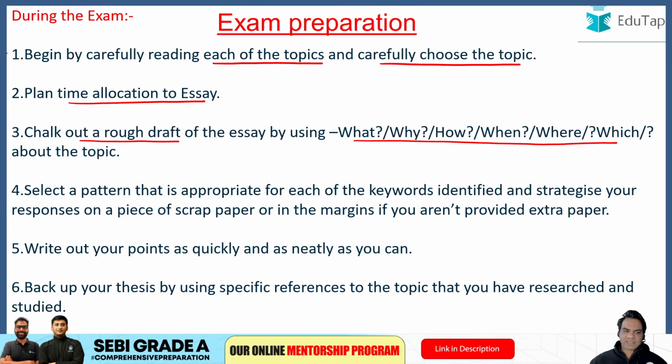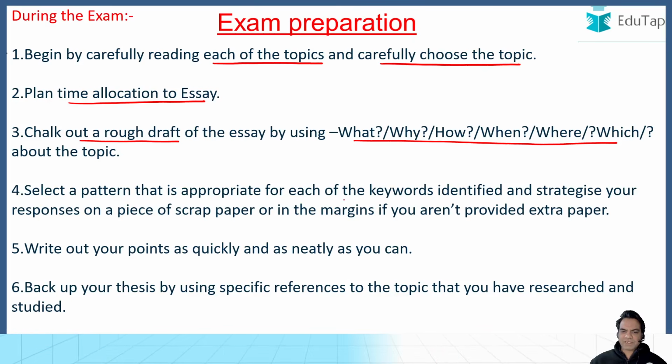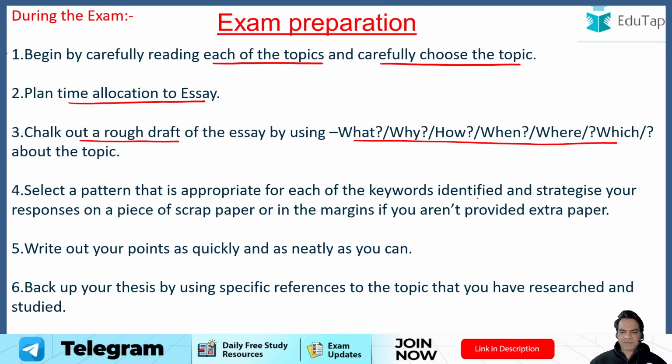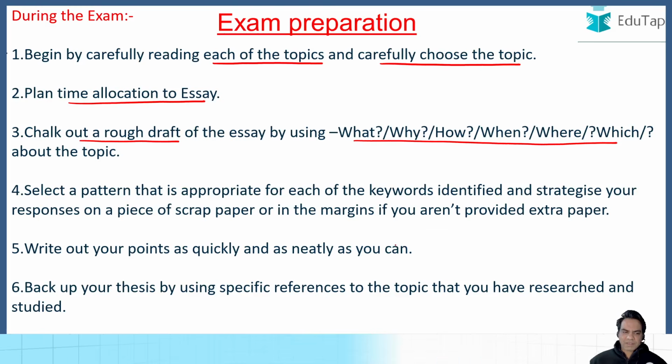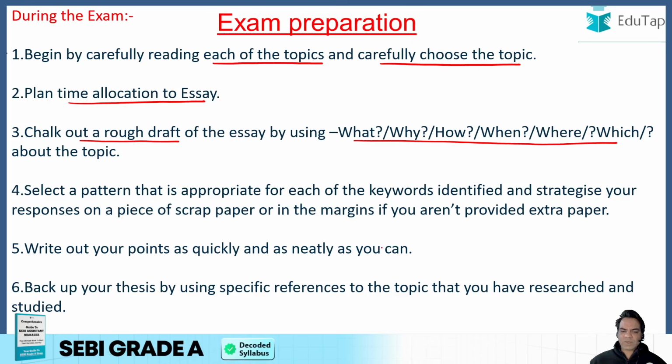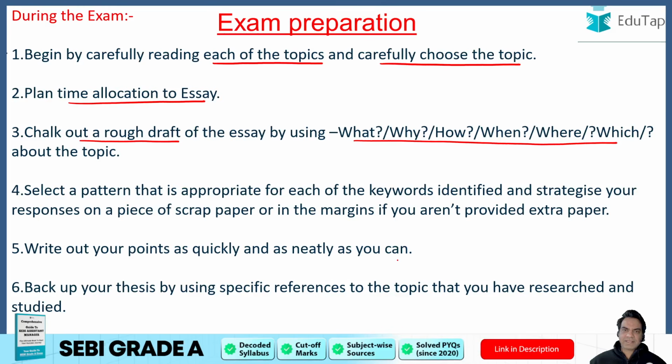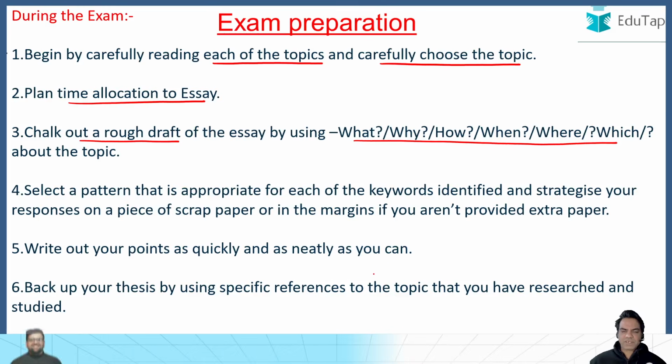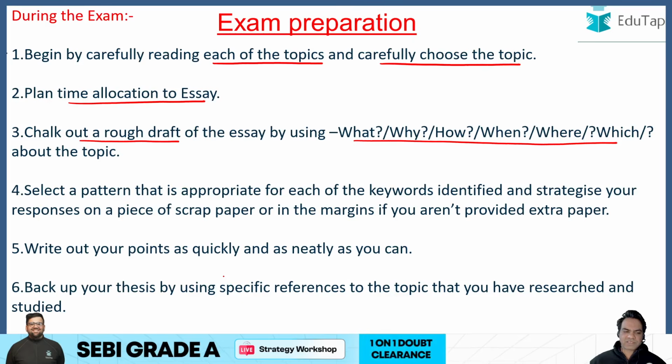Select a pattern that is appropriate for each of the keywords that you have written in your rough draft, and strategize your responses on a piece of paper, as you will be provided paper. So write down those key points and make a rough draft on your paper. Write out your points as quickly and as neatly as you can. And once you have done that, start executing your key points, your rough draft, into a properly structured essay.